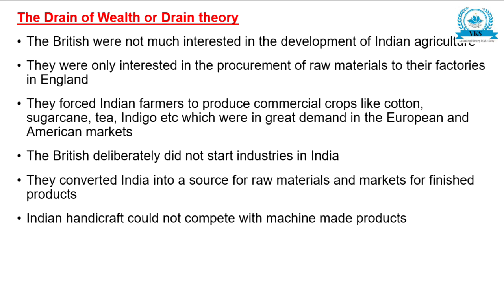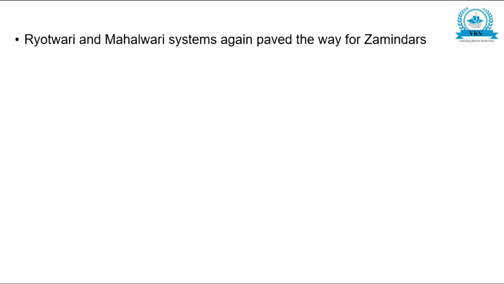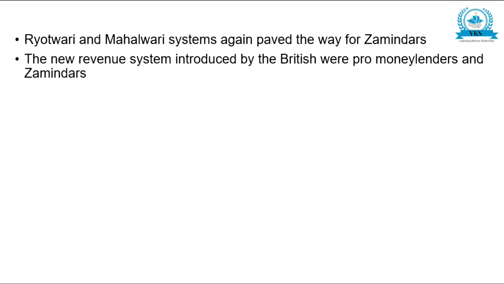Indian handicrafts could not compete with machine-made products. Artisans and craftsmen had turned into tenants or agricultural laborers. The Ryotwari-Mahalwari system again paved the way for zamindars. The new revenue system introduced by the British was pro-moneylenders and zamindars.